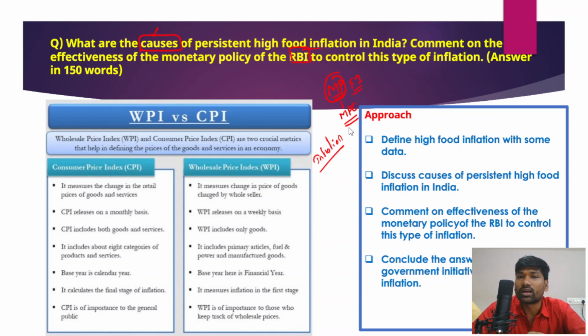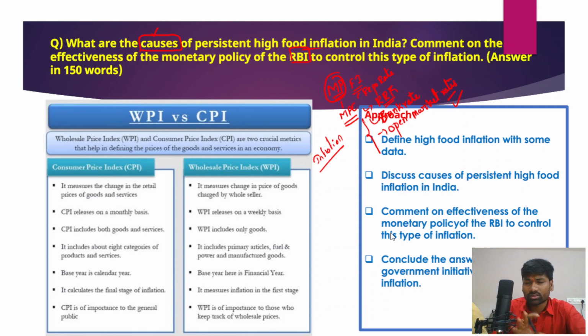So that is the core objective of the monetary policy committee, and the monetary policy committee regularly decides the repo rate, and it also decides the reverse repo rate, right? So all these things are being decided by the monetary policy committee of the Reserve Bank of India, and along with that, it also decides the bank rate as well, right? So bank rate and even open market operations. So everything is being decided by the RBI with the objective of ensuring growth and also controlling inflation in the economy.